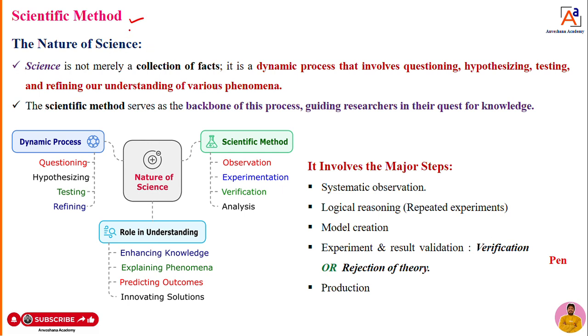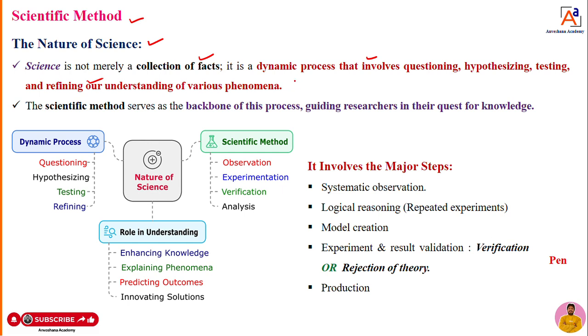Before understanding what the scientific method is, I will try to explain the nature of science. Dear students, science is not only collecting the facts which are happening around us, but it is a dynamic process that involves questioning, hypothesizing, testing, and refining our understanding of various phenomena.